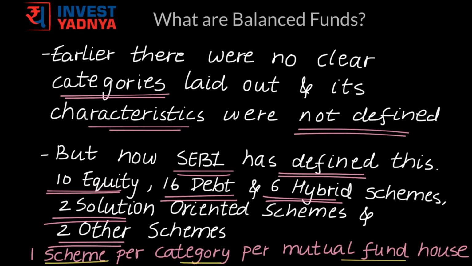These exceptions are that sectoral and thematic funds in case of equity could have more than one scheme from a mutual fund house. None of the debt, hybrid and solution-oriented schemes could have more than one scheme from one category from a mutual fund house. In case of other type of schemes, the two categories that are defined are index funds or ETFs replicating or tracking different indices, and fund of funds. So both these categories could have multiple schemes from a mutual fund house.